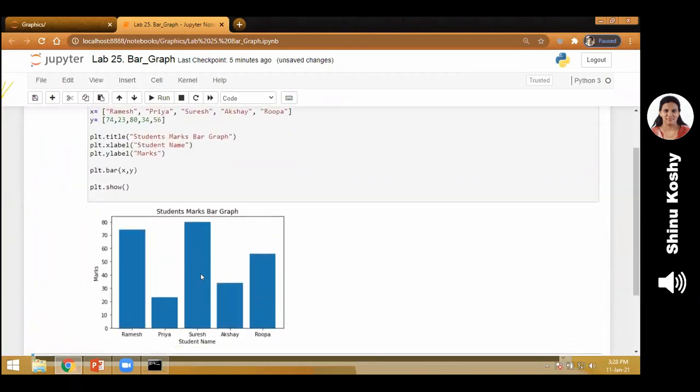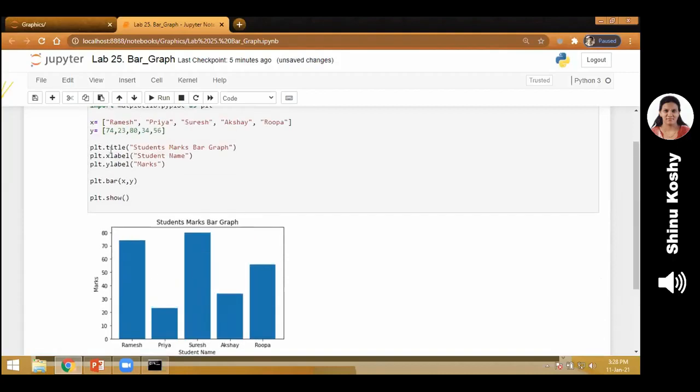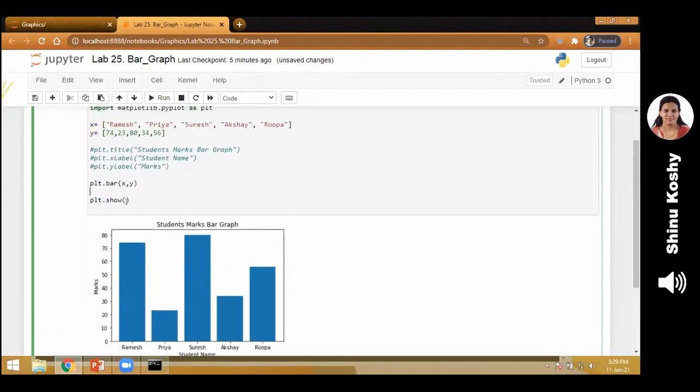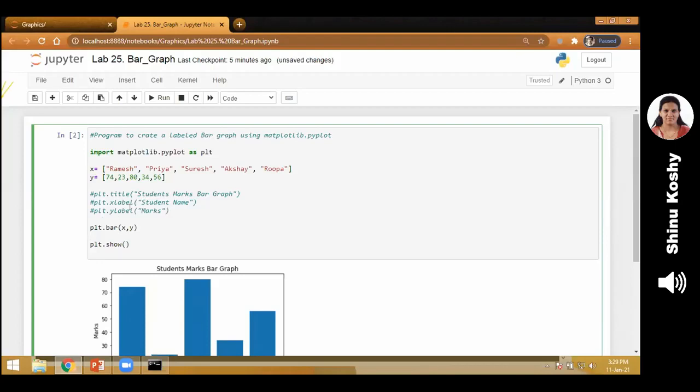See, there are so many options for this. We can change the color. It has come default as blue color. We can change the color, etc. What I'm showing you is only 1% of what we can do in Python. Due to the time constraints, and this is the first time, I don't want to show you so many options. Can you see the lines for the label, title, all that I'm commenting?